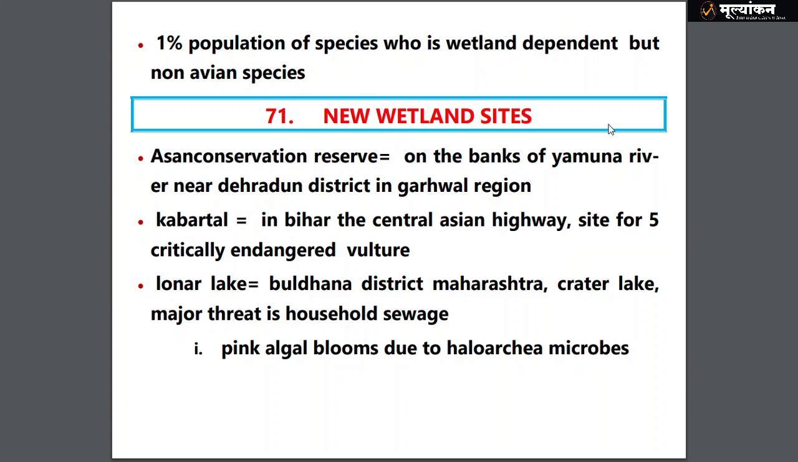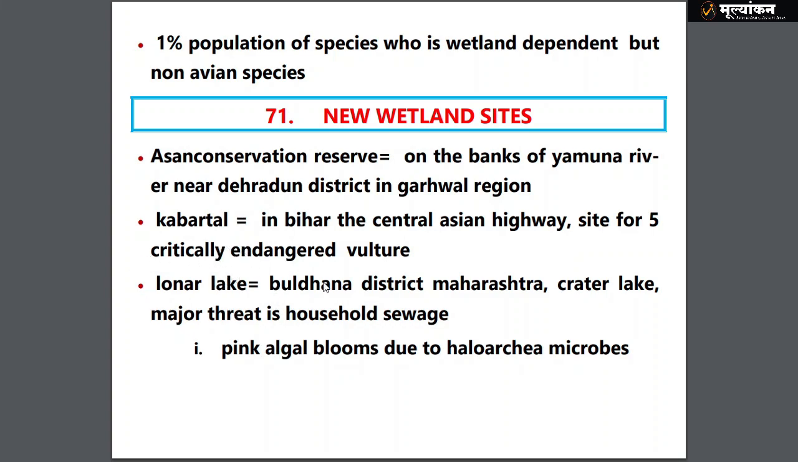Yes, of course, new wetlands have been identified. First is Asan Conservation Reserve on the banks of the Yamuna River near Dehradun district in the Garhwal region. Then we have Kabar Tal, or Kabar Lake, also known by another name, found in Bihar. It is found on the Central Asian Flyway and is a site for critically endangered vultures.